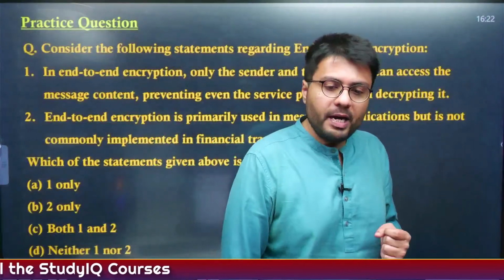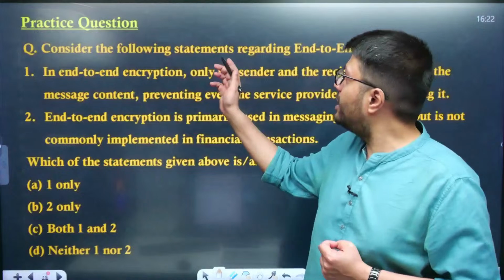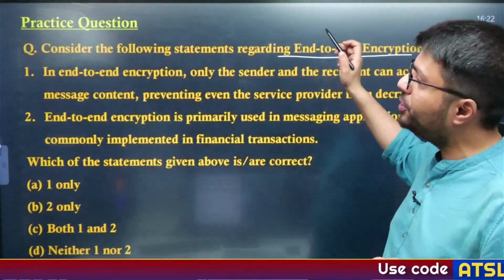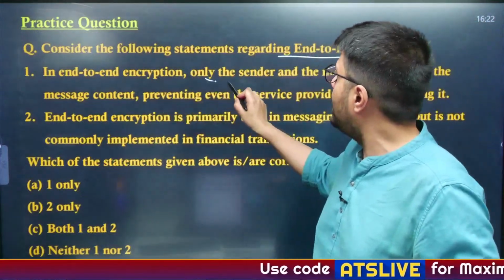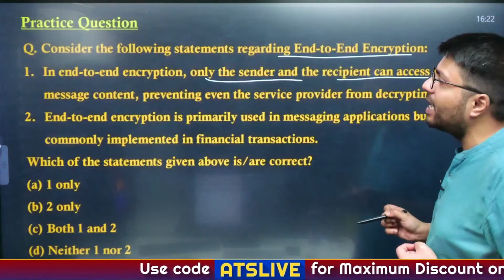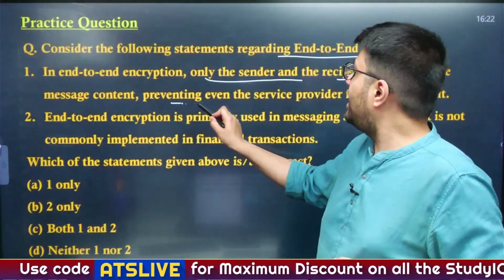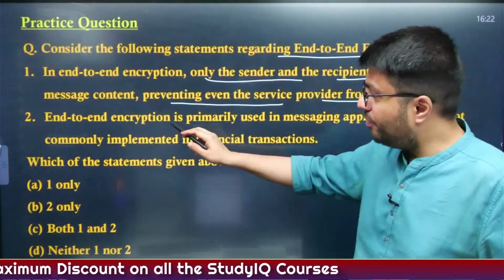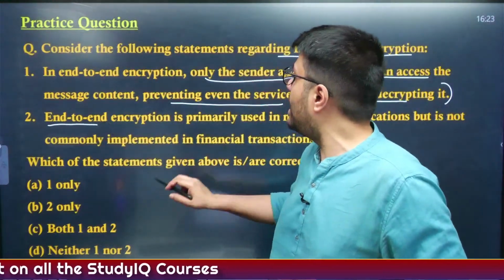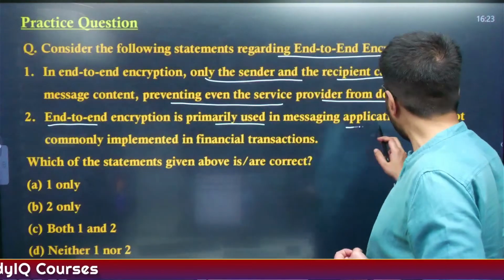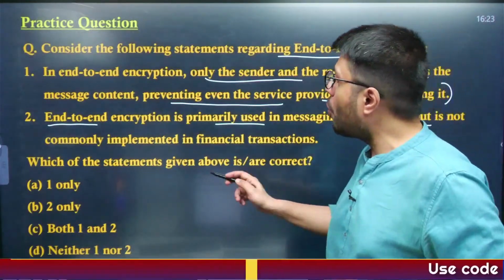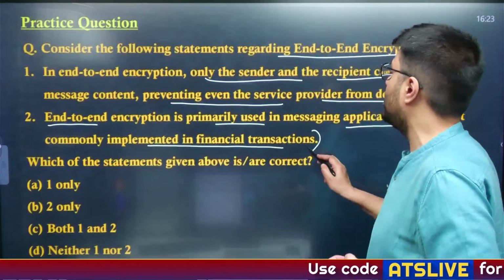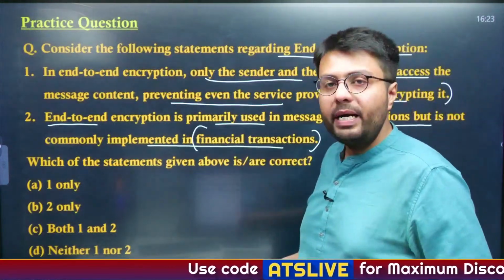Now, let's see if you are able to solve this question. Consider the following statements regarding end-to-end encryption. In end-to-end encryption, only the sender and the recipient can access the message content, preventing even the service provider from decrypting it. This is the first statement. And second statement, end-to-end encryption is primarily used in messaging applications, but is not commonly implemented in financial transactions. Now, what is end-to-end encryption?